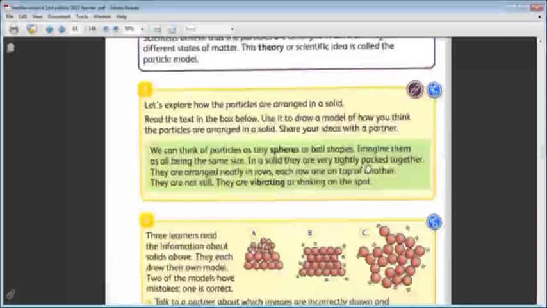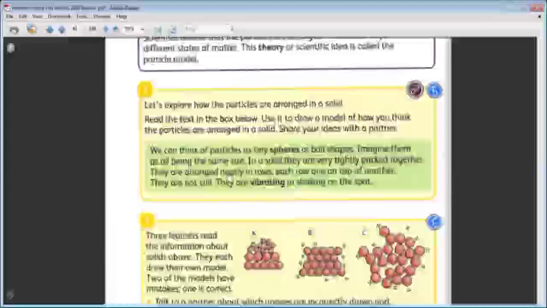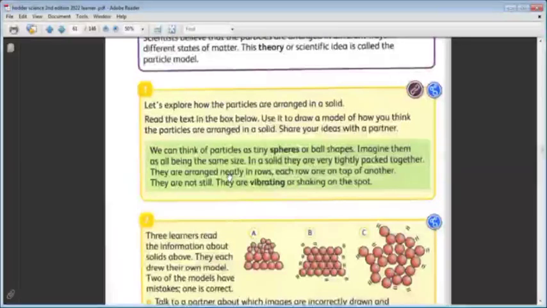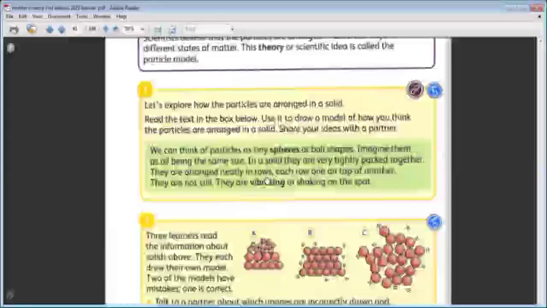They are arranged neatly in rows, not randomly, each row over another row, and the third row over the second one. And they are vibrating or shaking.